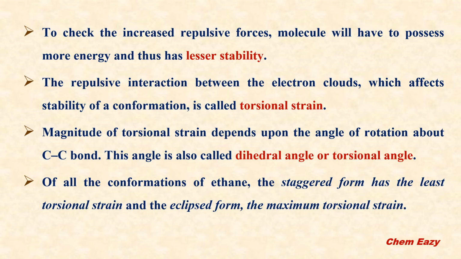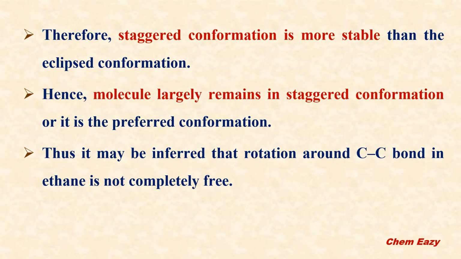Of all the conformations of ethane, the staggered form has the least torsional strain and the eclipsed form has the maximum torsional strain. Therefore, comparatively, the staggered conformation is more stable than the eclipsed conformation. Hence, the ethane molecule largely remains in the staggered conformation, or the staggered conformation is the preferred conformation.